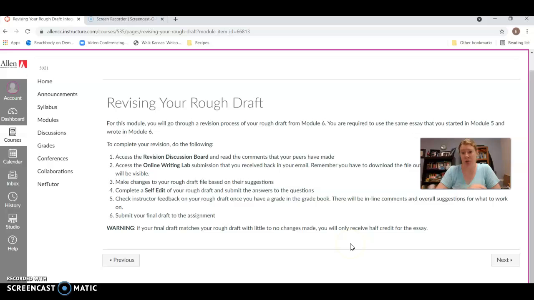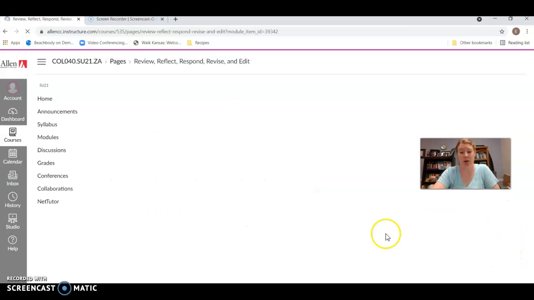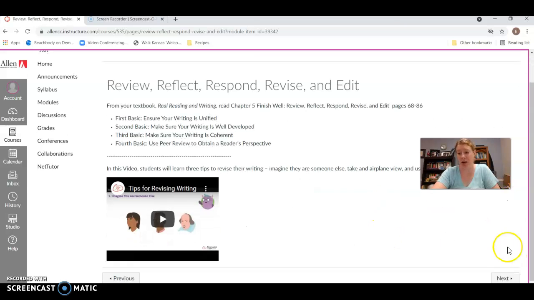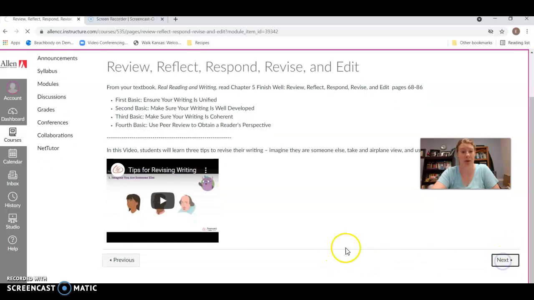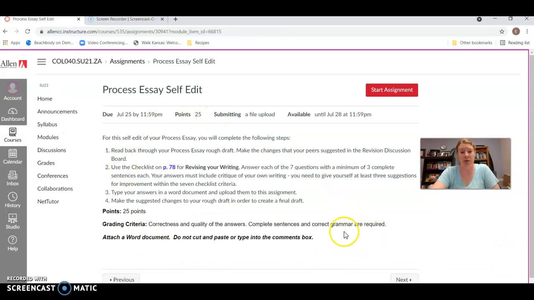Just a warning, which you'll see more than once, if your final draft matches your rough draft and there are no changes that have been made, or there have been very few changes made, then you only get half credit for it. The whole point of doing all of this is so that your final draft has some good changes made from the rough draft. So this is what you're working on. You'll be working on 3 things. Your next to last quiz for grammar, the self-edit, and then of course the final draft.